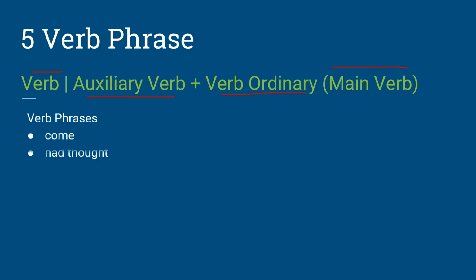Alright, so again we have some examples. Come is a verb. Had thought is an auxiliary and an ordinary verb. And was left is again an auxiliary and an ordinary verb. Will be studying is again an auxiliary and an ordinary verb.